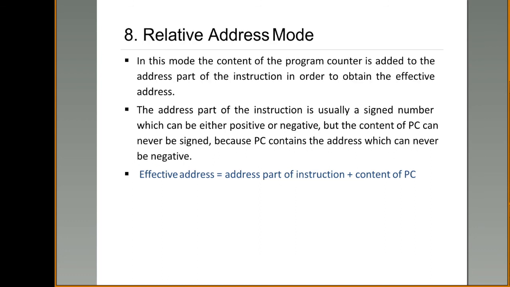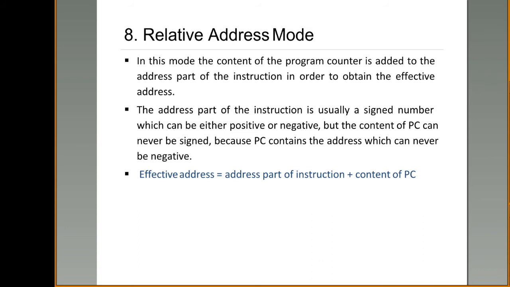Next one is relative address mode. This relative address mode will use the program counter value to get the effective address. What is the effective address using this relative addressing mode? The address given in the instruction plus the content of the PC are to be added so that we can get the actual address where the operand is present. Now, whatever address is specified in the instruction, that can be a signed number. Signed number means it can be either positive or negative, right?